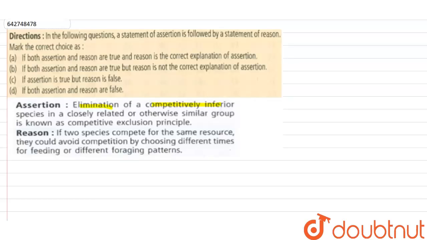Here we have an assertion reason question in which the assertion statement is saying elimination of a competitively inferior species in a closely related or similar group is known as competitive exclusion principle. Now, this is the correct statement of Gauss's competitive exclusion principle.